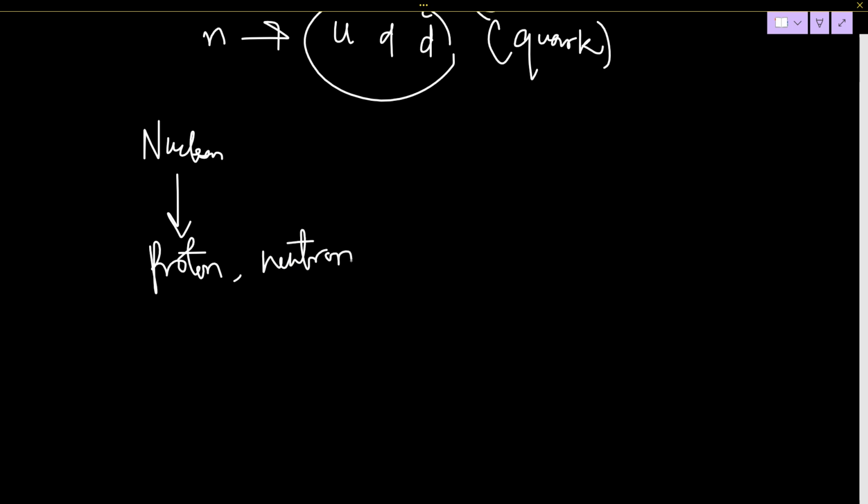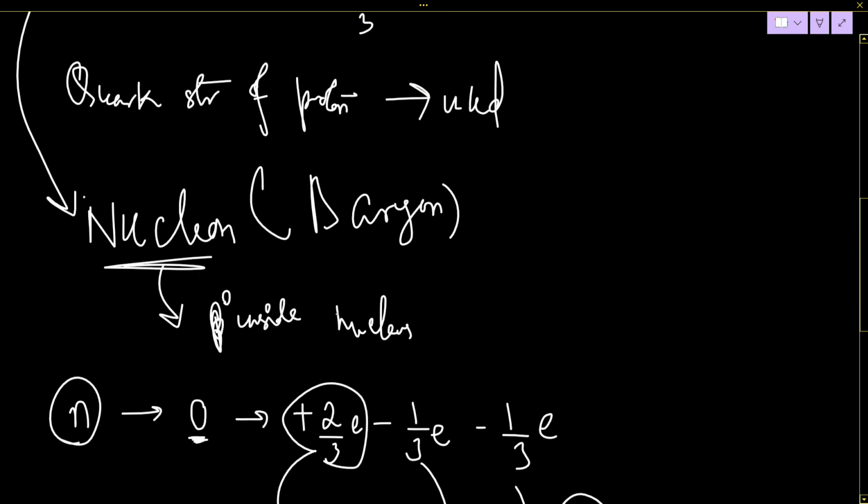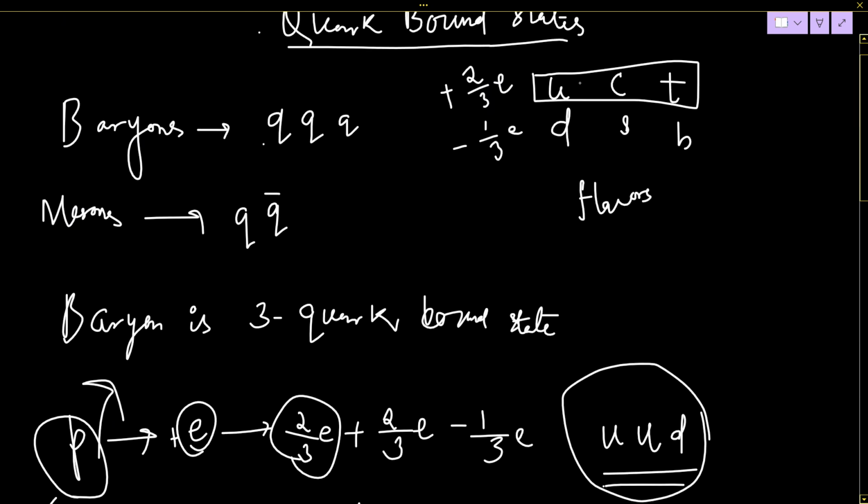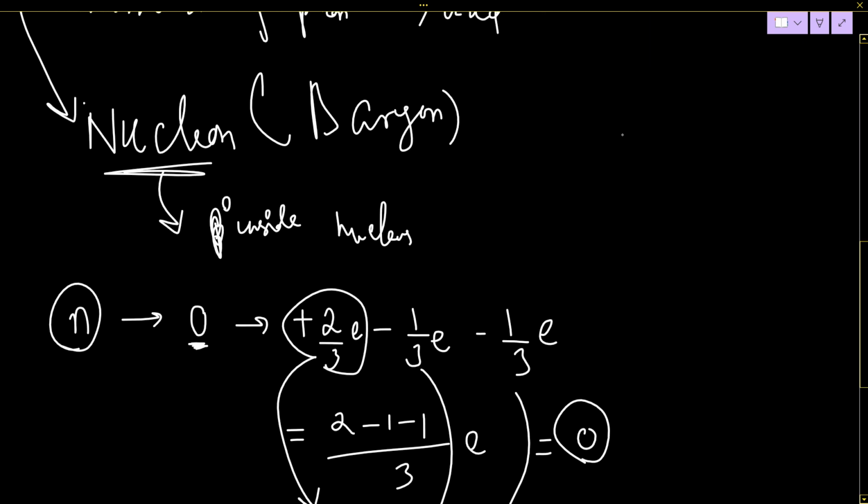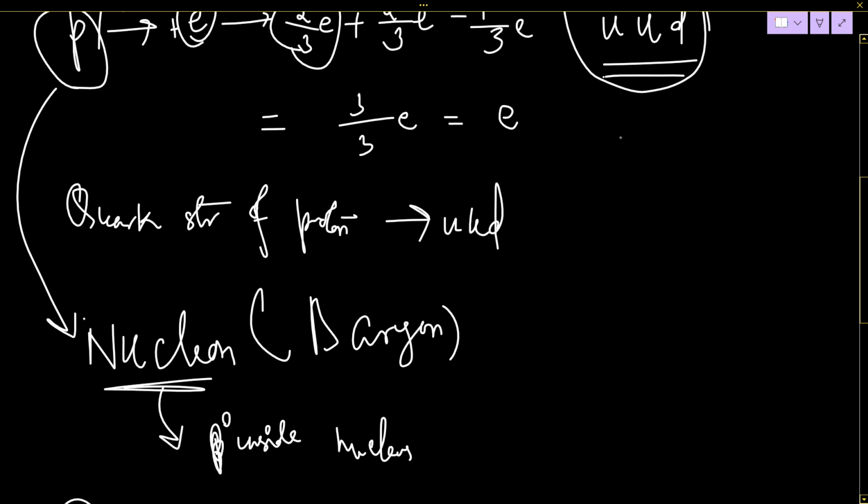Proton and neutron. Proton is UUD. Neutron is UDD. You may ask me the question, why is it UUD? It can be CCS, isn't it? Why not like that? If I take CCS, but S is what? S is a strangeness quantum number, like the strange quark.